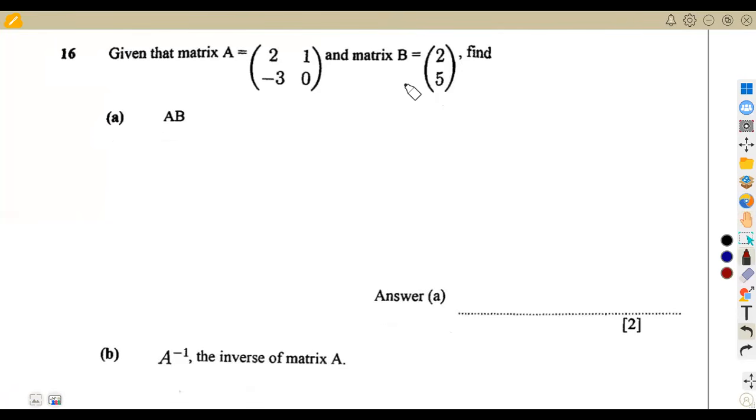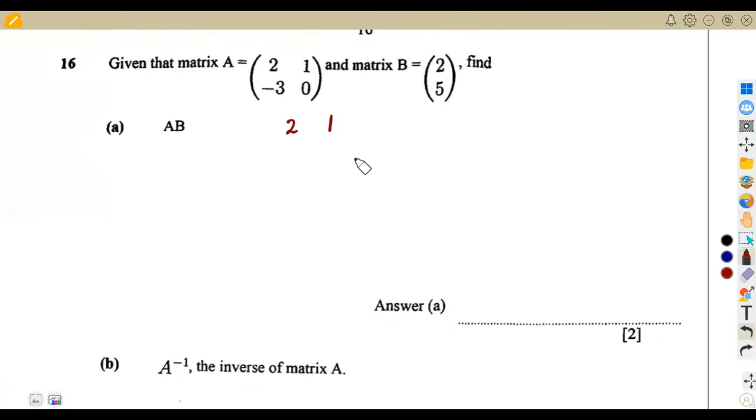Given the matrix A and the matrix B, find AB in this case. That's the product of A and B. We are given our matrix A, which is 2, 1, and they've got -3, 0 in this case, multiplied to B, which is 2, 5.